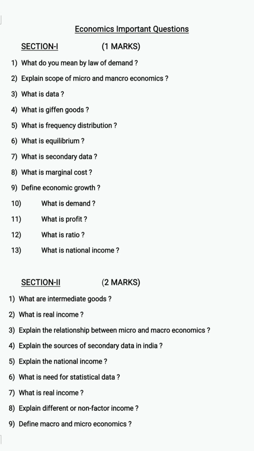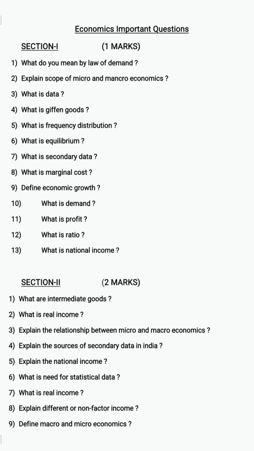Micro and macroeconomics. There are two questions related with microeconomics and macroeconomics. And what is data? Define national income. What is given goods? What is frequency distribution? What is equilibrium price? What is secondary data? What is marginal cost? Define economic growth. What is demand? What is profit? What is ratio? So these are the important questions